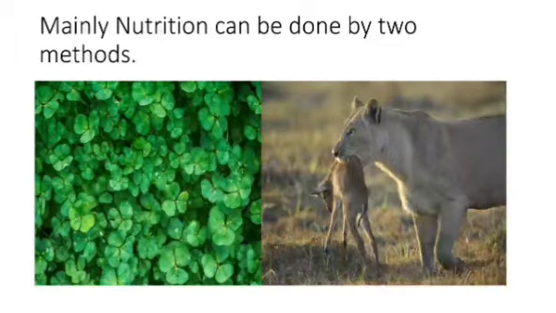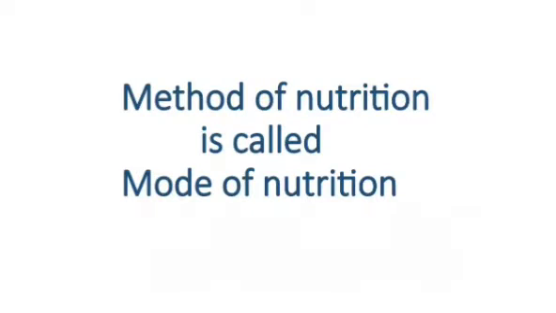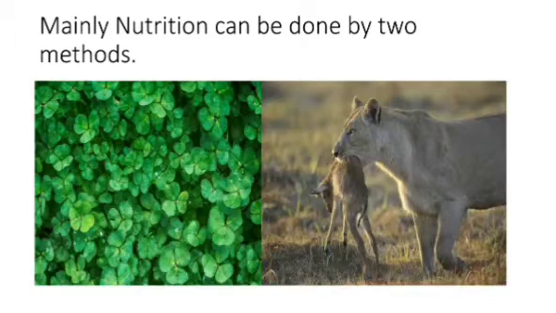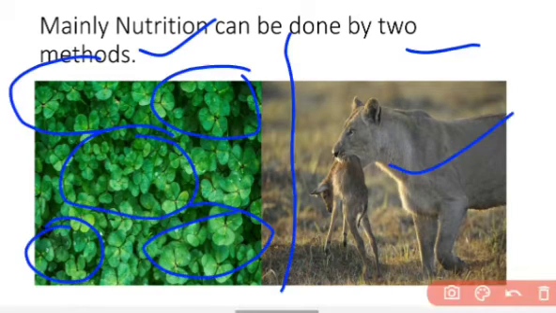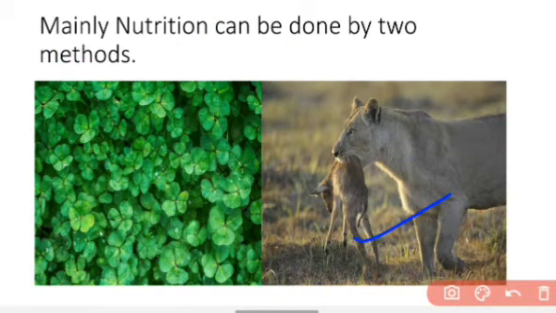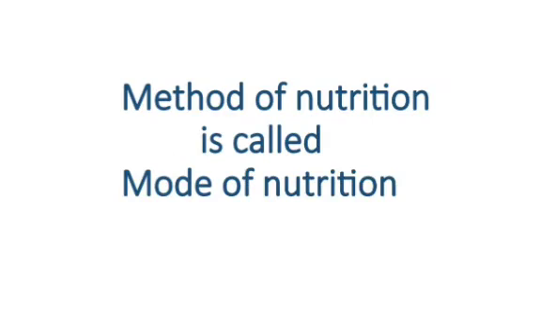Now mainly nutrition can be done by two methods. The method of nutrition is called mode of nutrition, and you know very well there are two modes of nutrition. In one kind of nutrition, the organism makes its own food by itself, and in the other mode of nutrition, the organism is dependent on others for its food. If they are self dependent, they will be in one category, and if they are dependent on others for food, they will be in another category.